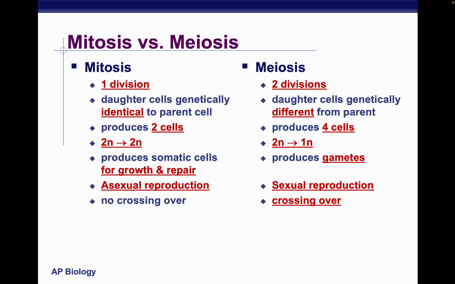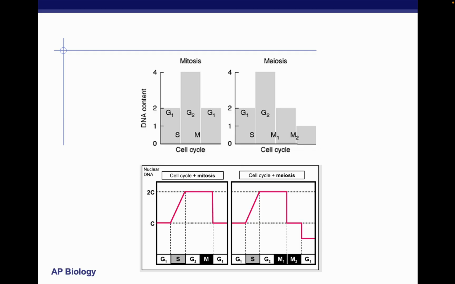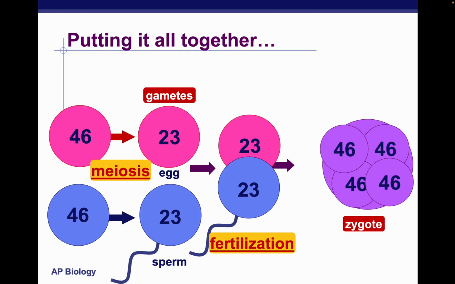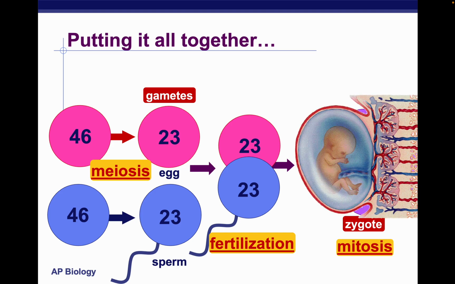These are some main differences between them. Mitosis produces somatic cells, while meiosis produces gametes. Mitosis has no crossing over since we have identical cells, but meiosis has crossing over, which produces genetically different cells. And in the end, through this cycle, after fertilization, we'll form a zygote.